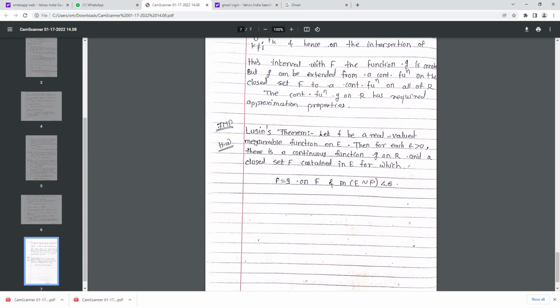Now see the Lusin theorem. We take the real valued measurable functions of the